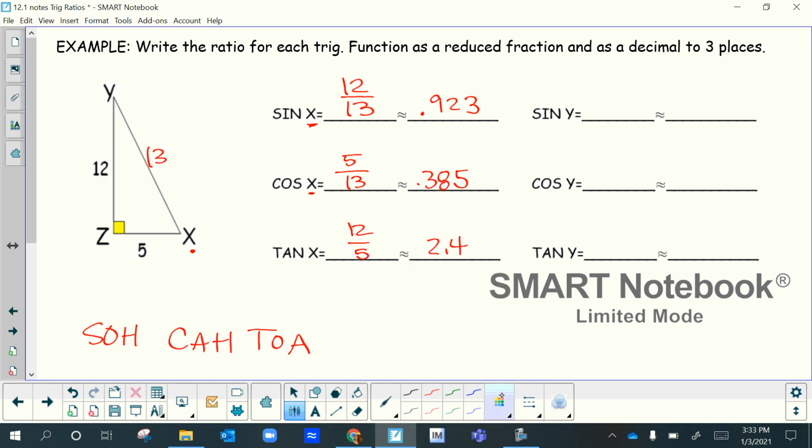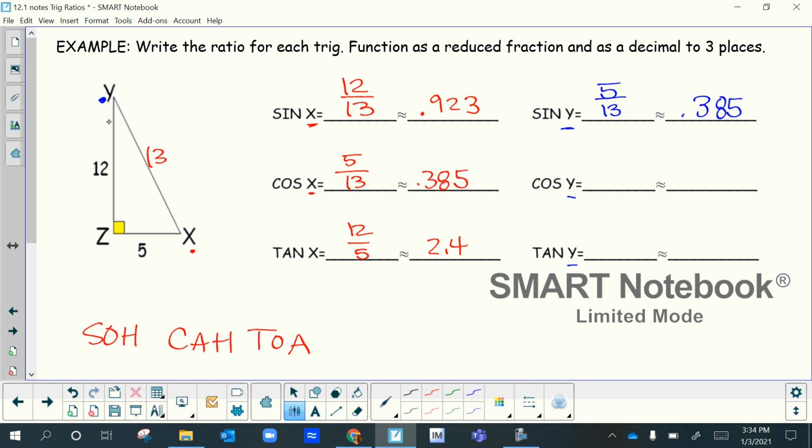This one's focusing all on angle y, so I'm going to use a different color. So y is over here, so I'm just going to put a little blue dot over here. And so sine of y, remember sine is opposite over hypotenuse, so the opposite is 5 over 13. Now remember, you might have done this ratio over here, so you can use that same decimal rather than having to punch it into the calculator again. So this one was 0.385.